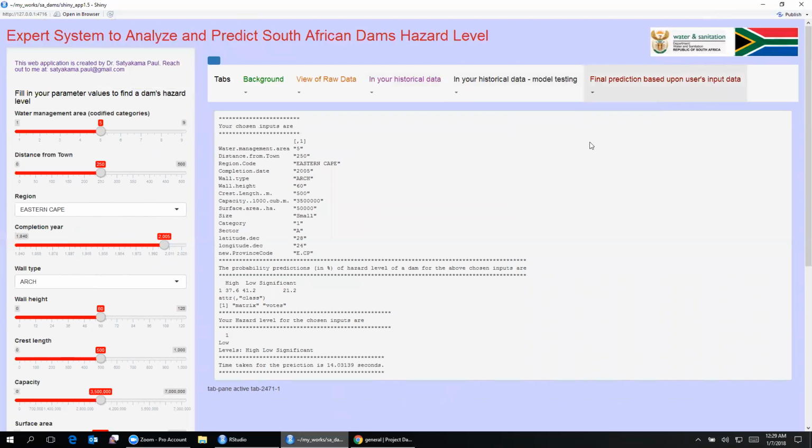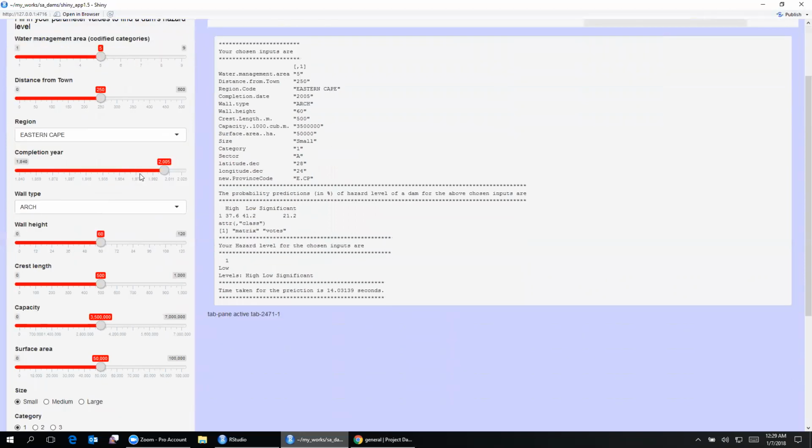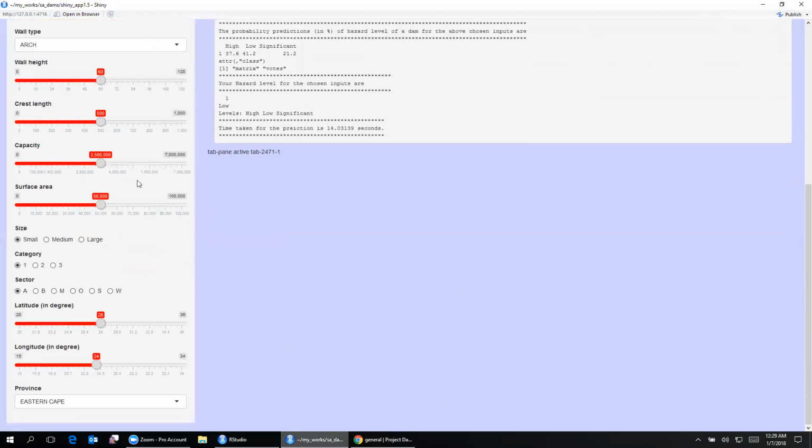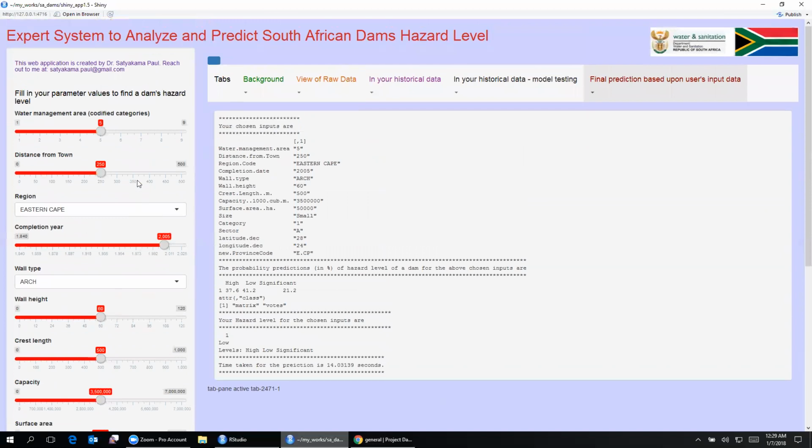For this tab on the right side, you would have a slider input over here. You can see there are 15 slider inputs for which you can choose the various values of the parameters. And depending upon the parameter value, the app will in fact show you the most appropriate result of the hazard level of a dam.